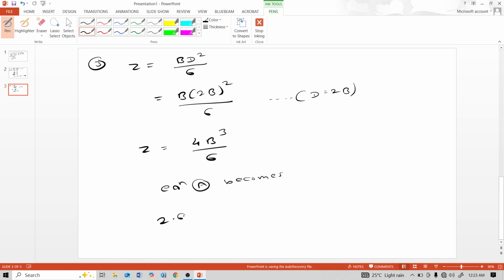Z is 2.67 into 10 raised to 6 is equal to 4B cube divided by 6, and B is 2.67 into 10 raised to 6 multiplied by 6 divided by 4. That means this B value is 158.81 mm.